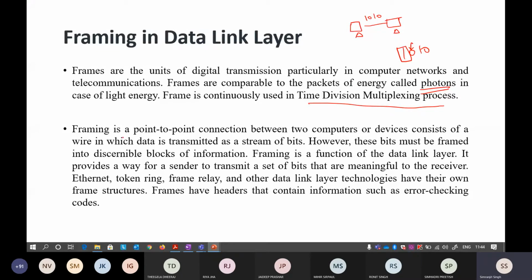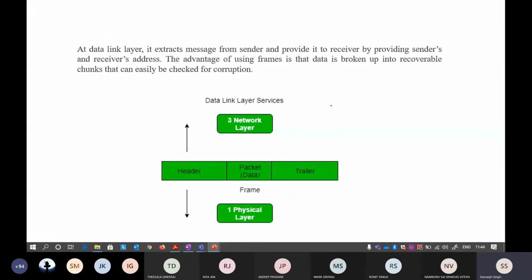Framing is a point-to-point connection between two computers. I've already told you, keep that in mind. When I'm talking about framing, I'm talking about a LAN. A LAN is a local area network, and we are only talking about being present inside a particular LAN, where two, three or four devices are present and communicating with each other.